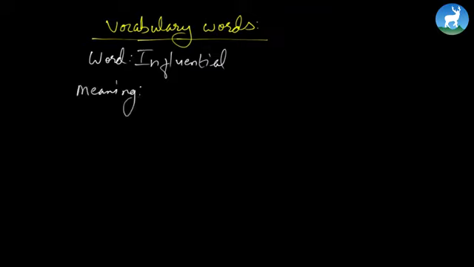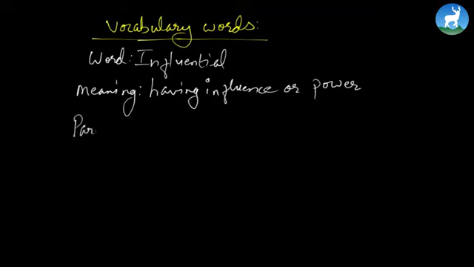If the word is not in the earlier meanings which I have read, then you have to look at the dictionary. So it reads: influential, having influence or power. Then, to write down, you write here the part of speech.